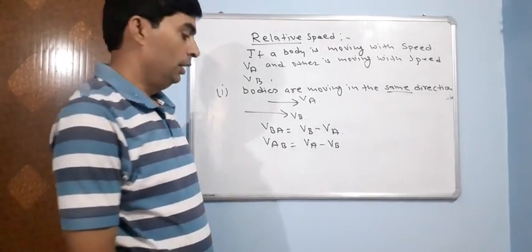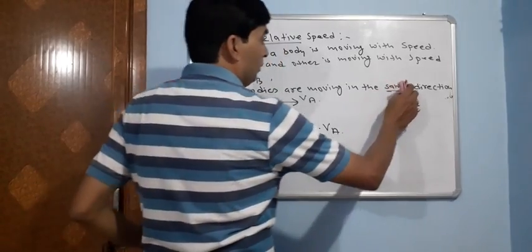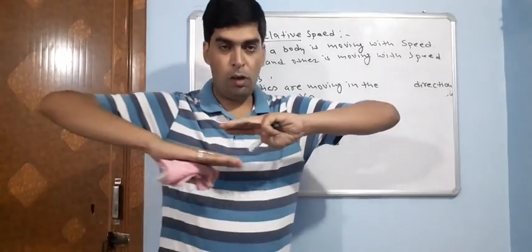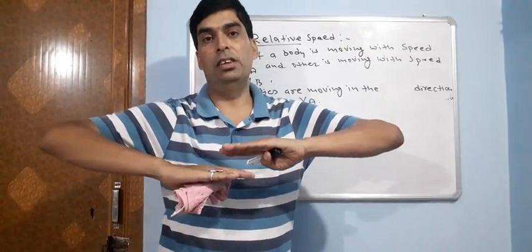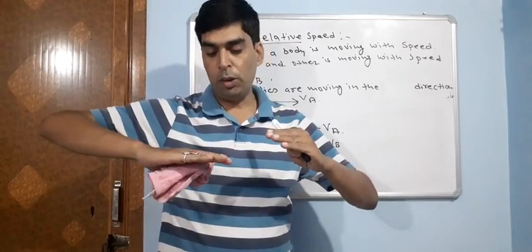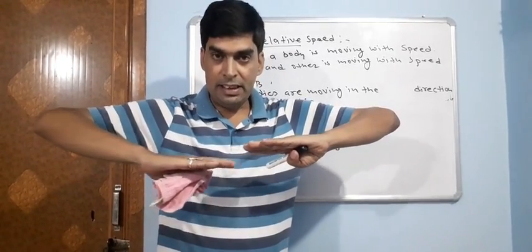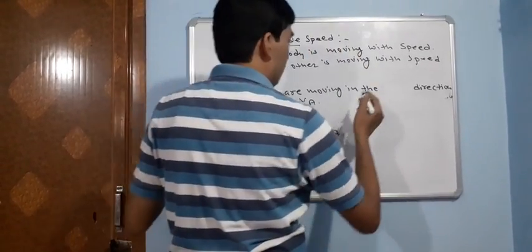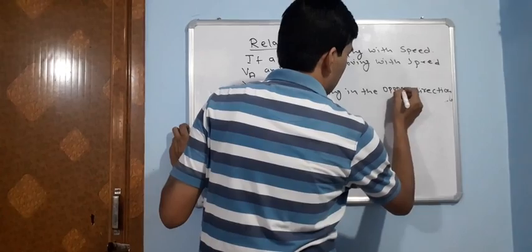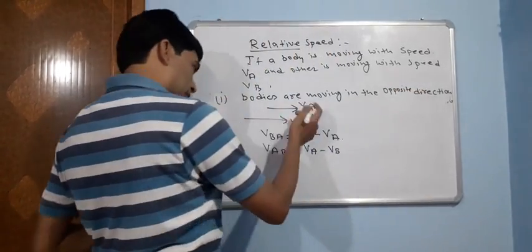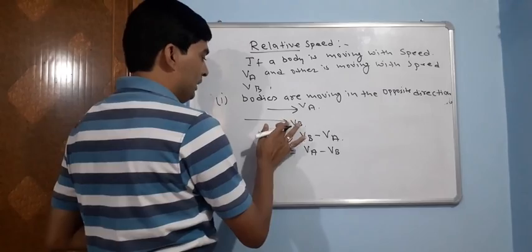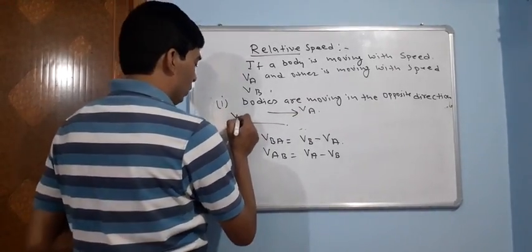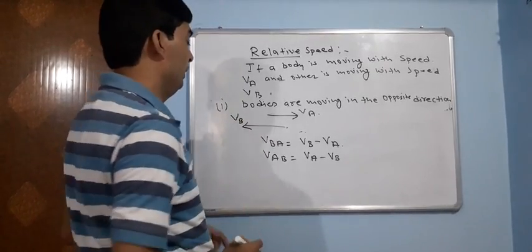In the same case, if the direction is changed, that means opposite direction. When two bodies are moving in opposite directions, they are approaching each other, so their distance is decreasing and they will approach very quickly. So what do we write in that case? Same bodies, but the direction is changed: VA here and VB there. How is the relative speed calculated?